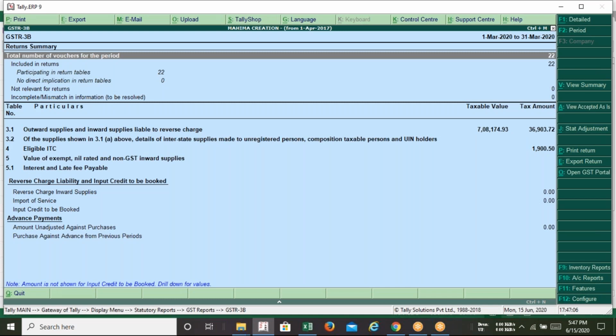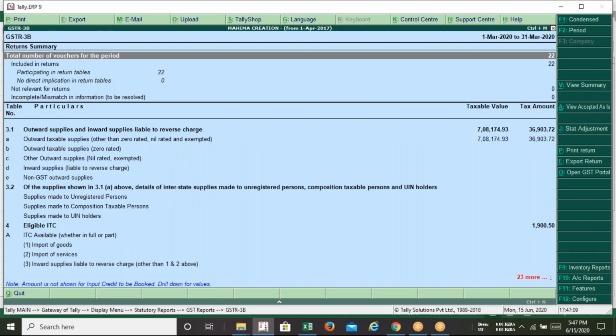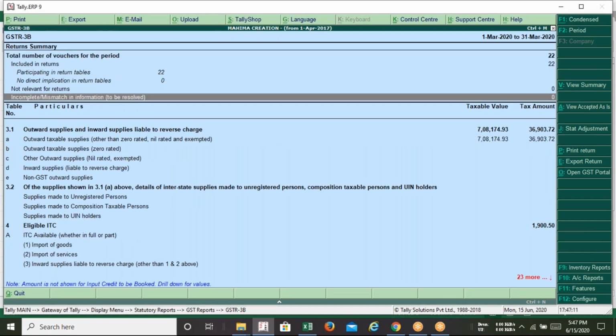Now Alt F1 to enlarge, so we'll get all the information. But before proceeding, you need to check this information where my cursor is right now, called incomplete or mismatch information. Remember one thing, Tally will give you 100% genuine data if this part is shown as 0.